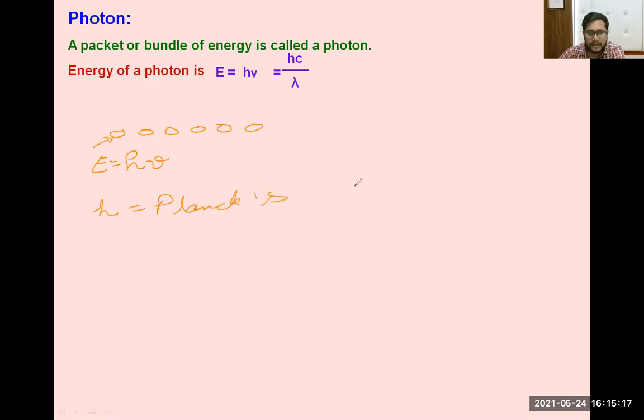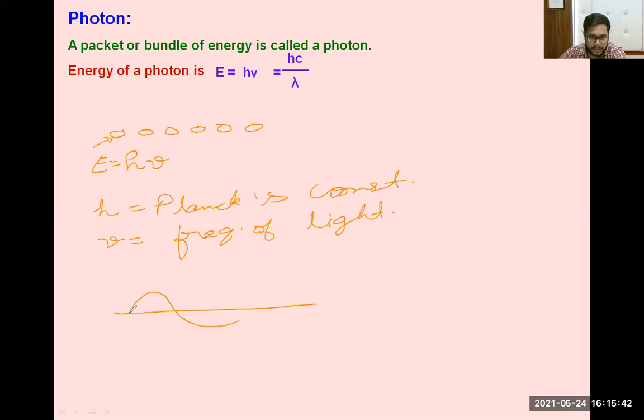The value and everything I will give you for Planck's constant. First, understand what these things are. And nu is called the frequency of the light. In the electromagnetic wave chapter, we will see that light is an electromagnetic wave which travels like this wave function.